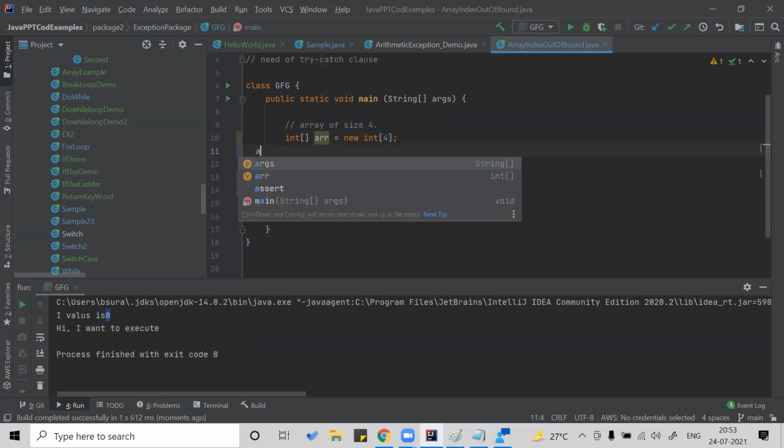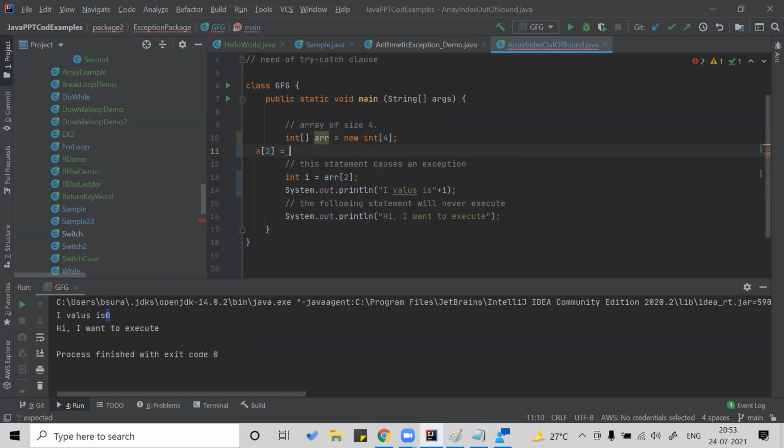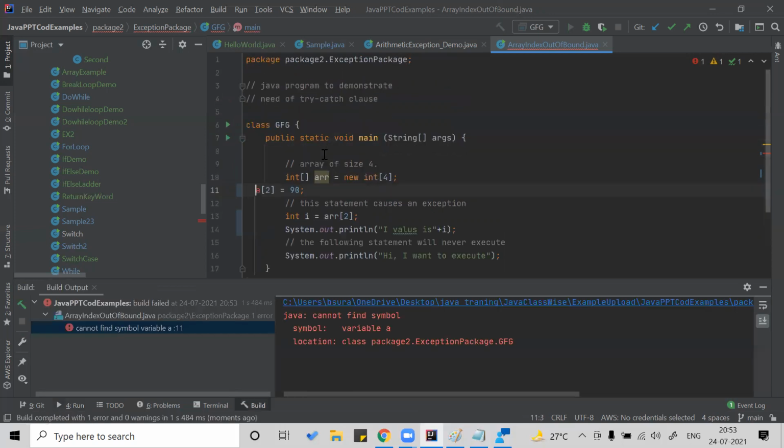Now you're trying to access 2 and the I value is this one. So currently, to give you an example, I stored 90 here. Let's see what is the output. Okay, this is array ARR.